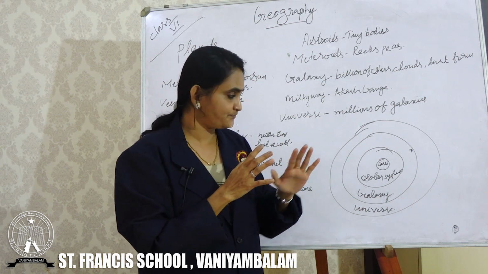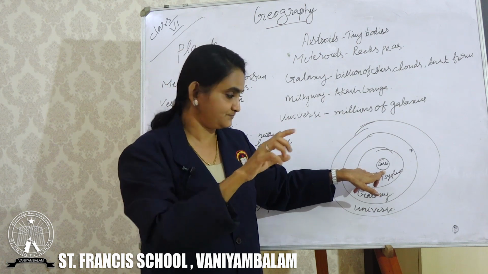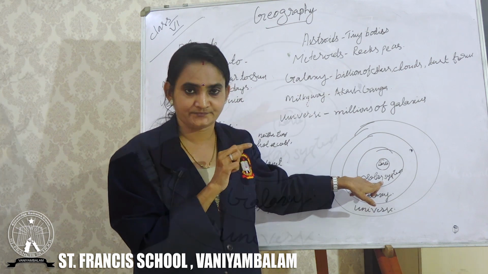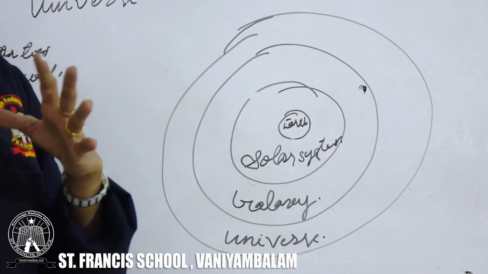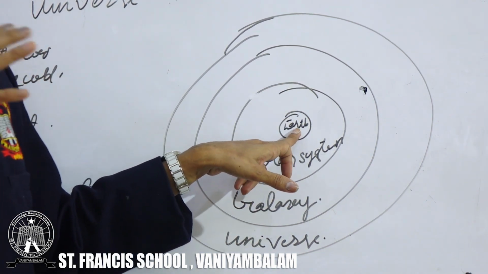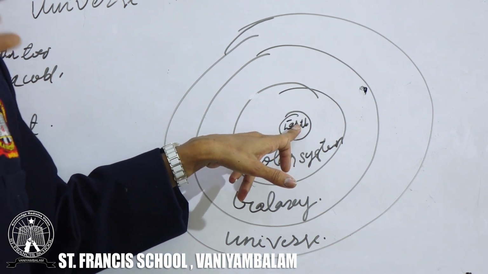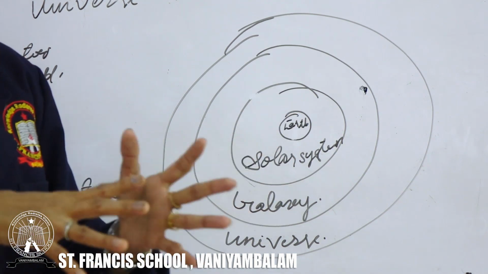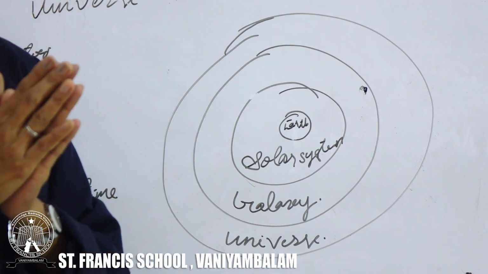Now listen to me. We are living on the earth, and this earth is in the solar system. Now I will tell you how we can relate our earth, or ourselves, to the universe. This is the earth where we are living. On the earth, we are living in India, in the Asian continent. In India, we are living in Kerala. In Kerala, we are living in Malappuram. In Malappuram, we are in Vaniyambalam.